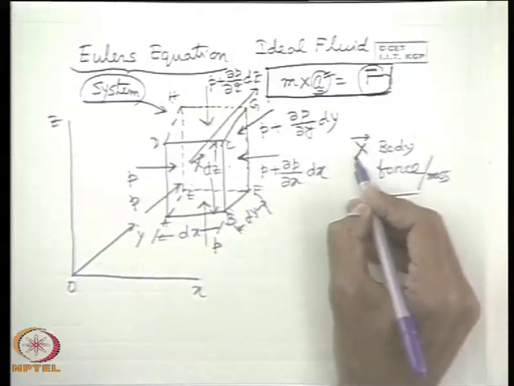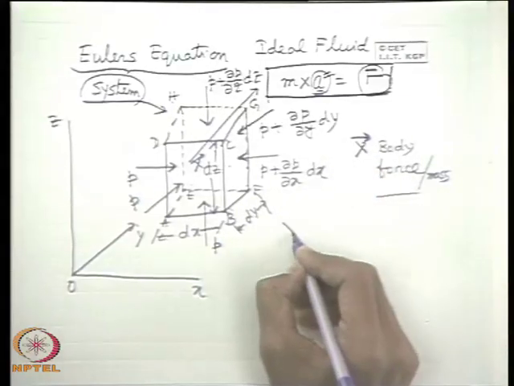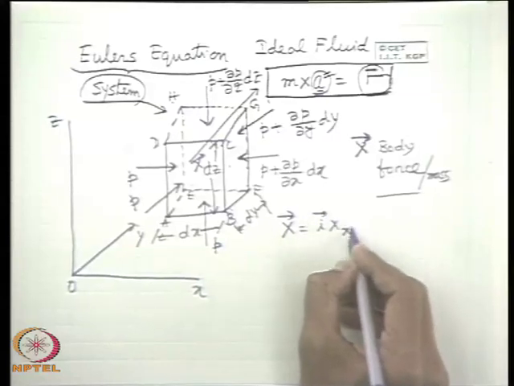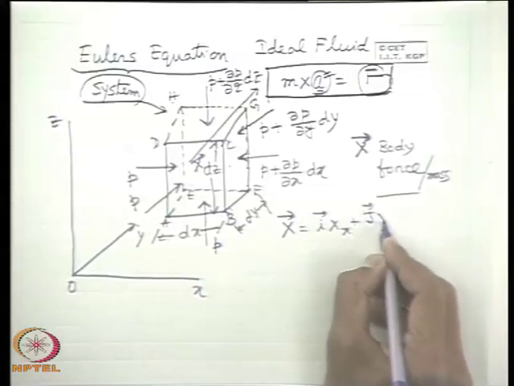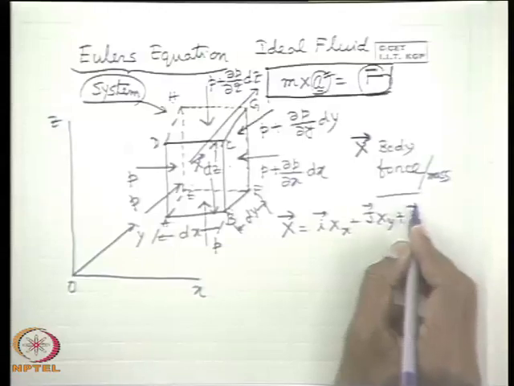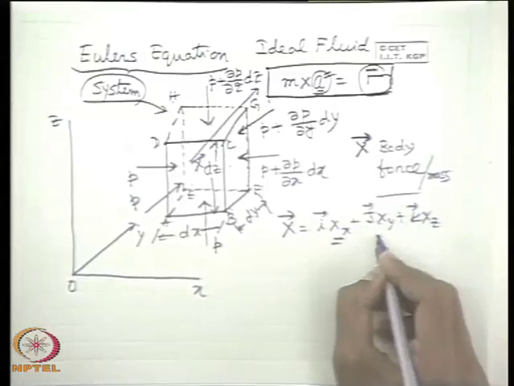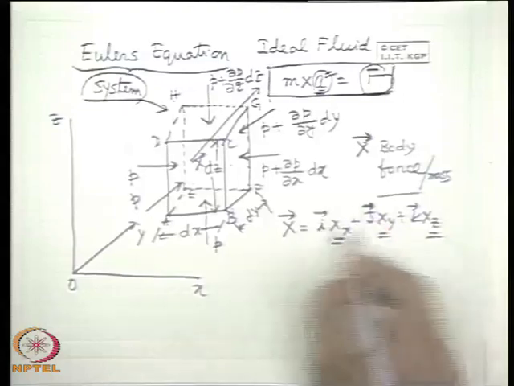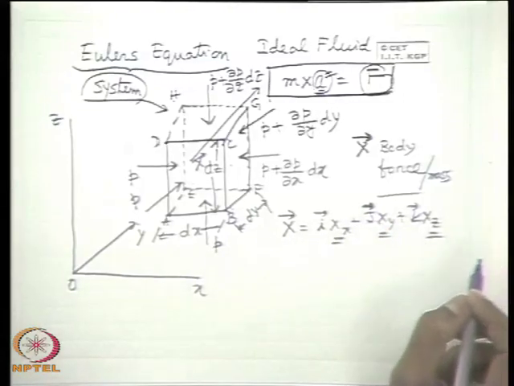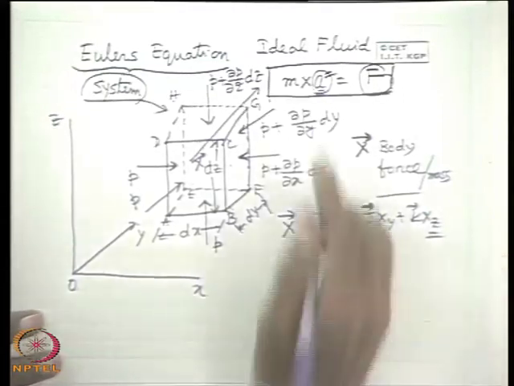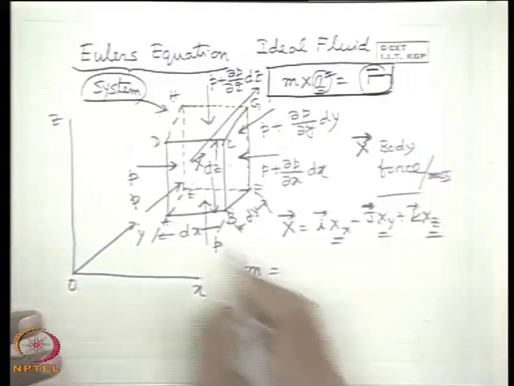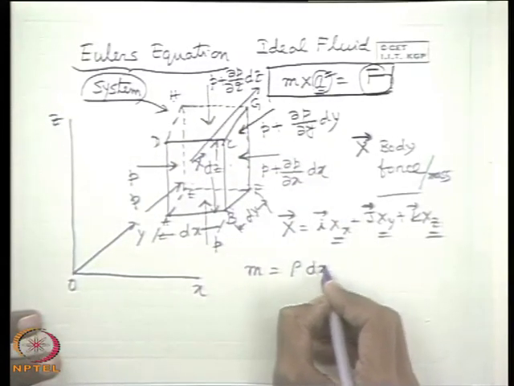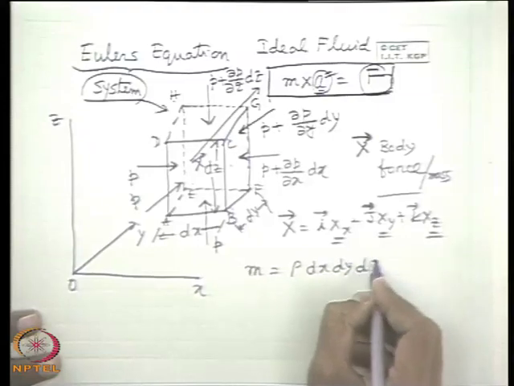X bar is the body force per unit mass, which can be written in terms of its components Xx, Xy and Xz, in x direction, y direction, z direction, with i, j, k as the unit vectors in x, y, z direction. Now next task is what is m? M of the body, the system, is rho dx dy dz.